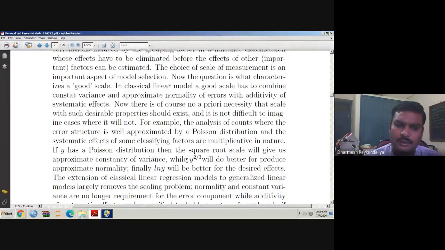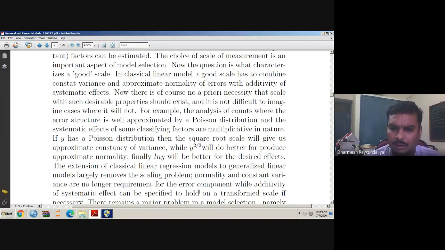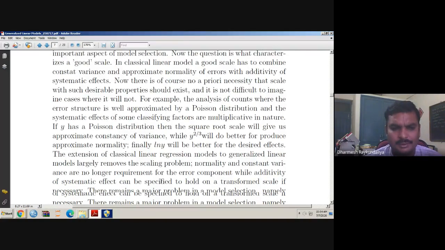But in generalized linear models, it removes the effect of the scaling problem. Normality and the constant variance assumption are no longer requirements of generalized linear models, and additivity of the systematic effects can be obtained by just transforming the scale if necessary.